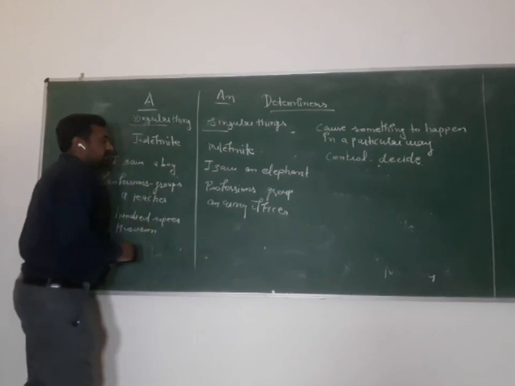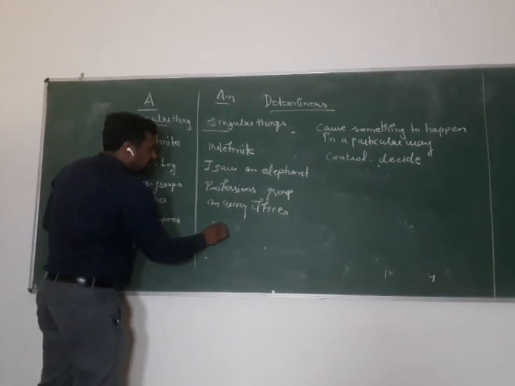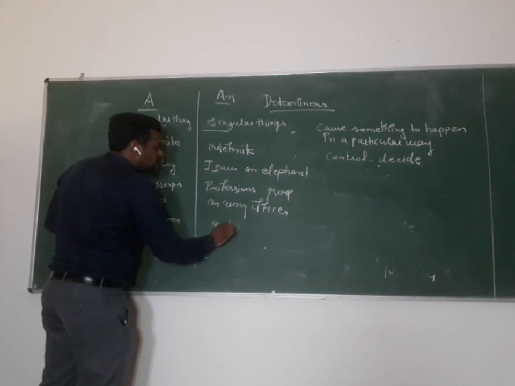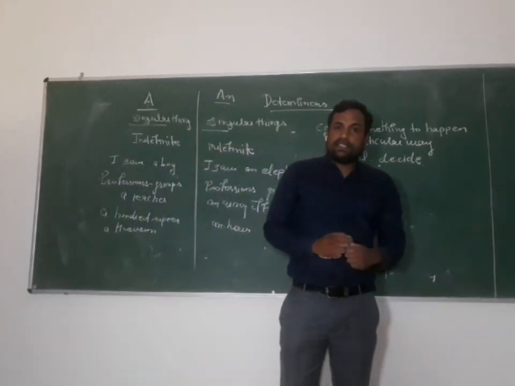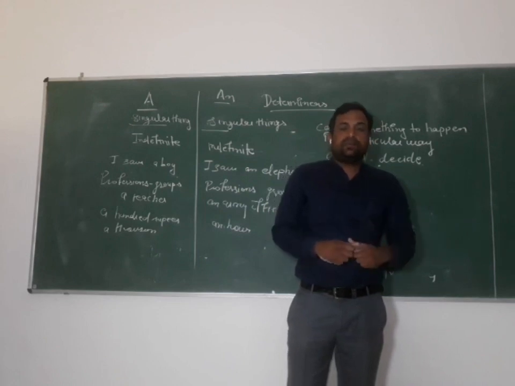Okay, and you can say an hour. We don't say one. We say a and an.